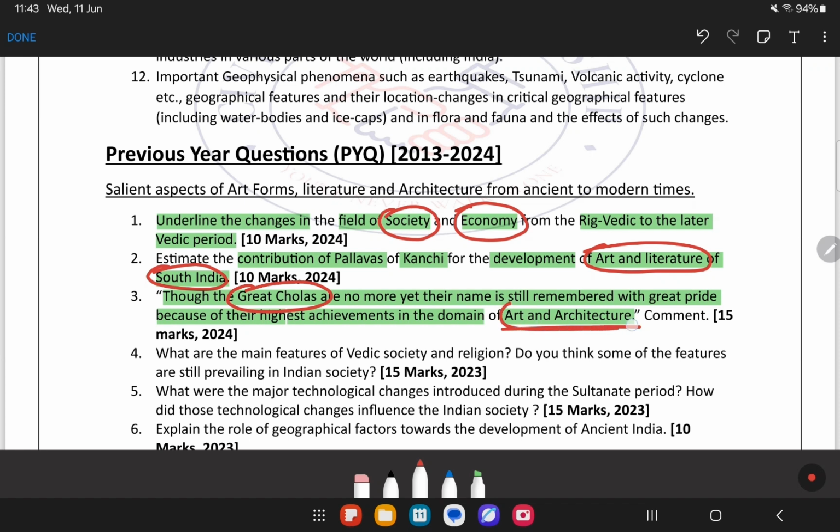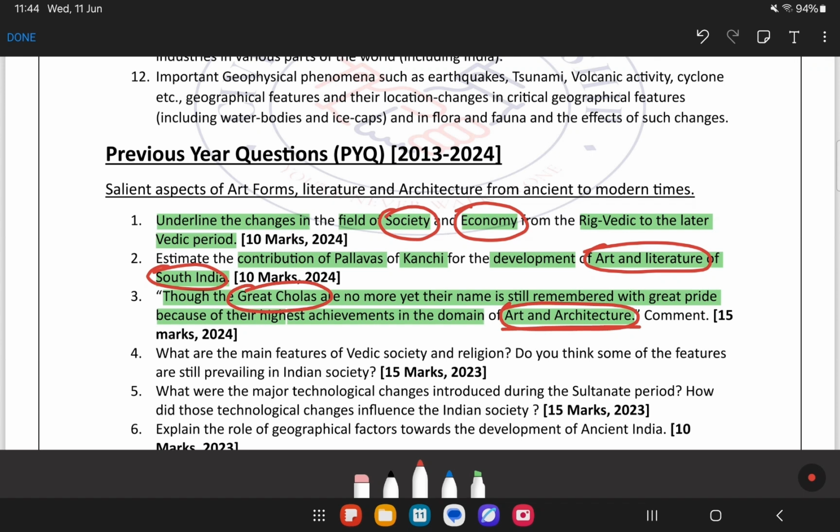But they are focusing more on what? Art and architecture. So that means over here we need to mention what are the things that they have done during their tenure. So now you understood, right, how the syllabus will help me pick up from which topic the questions came.